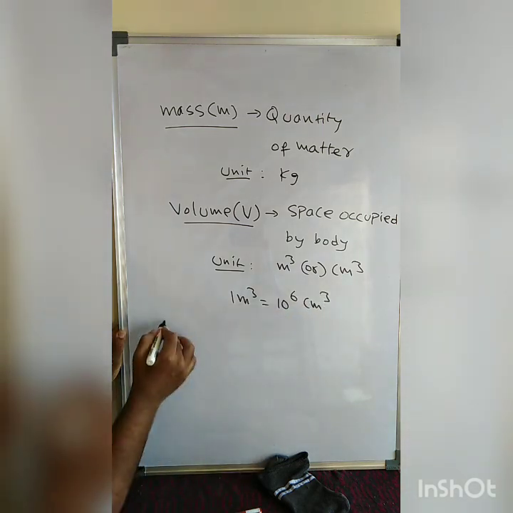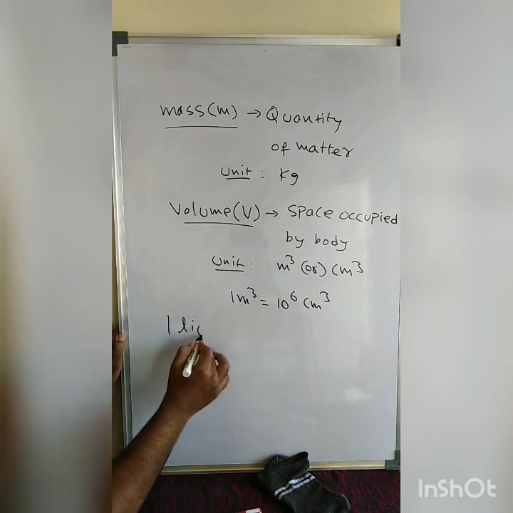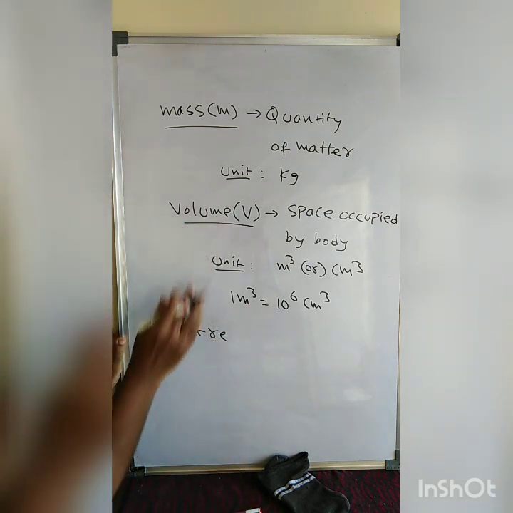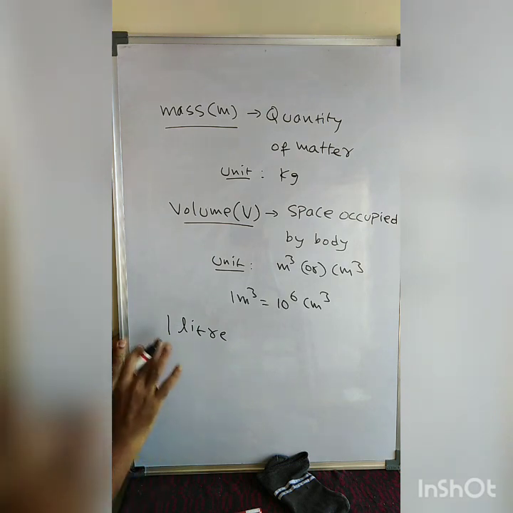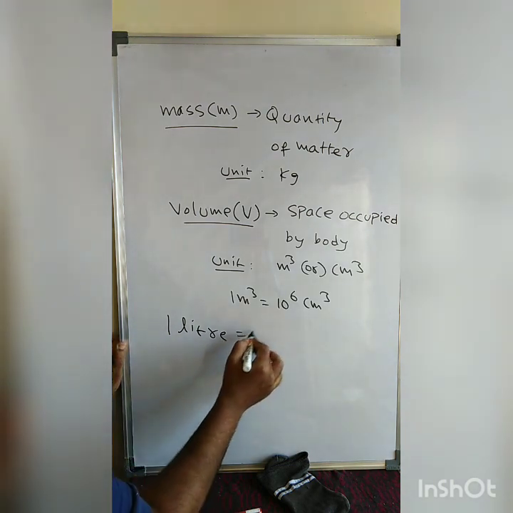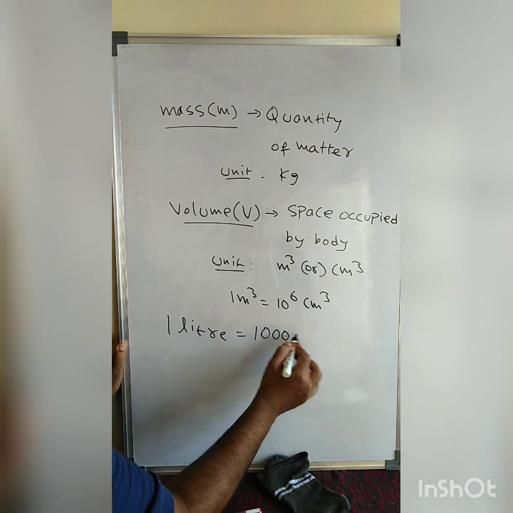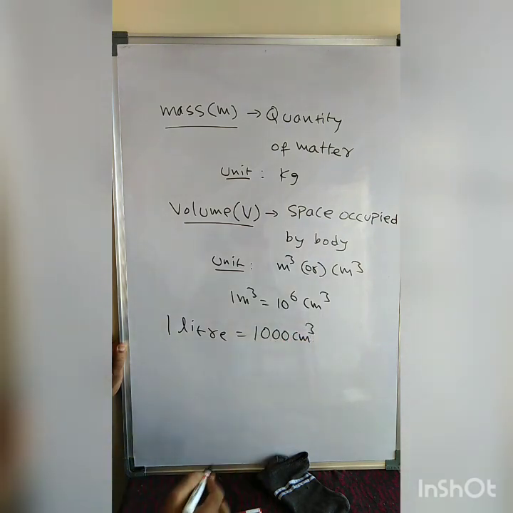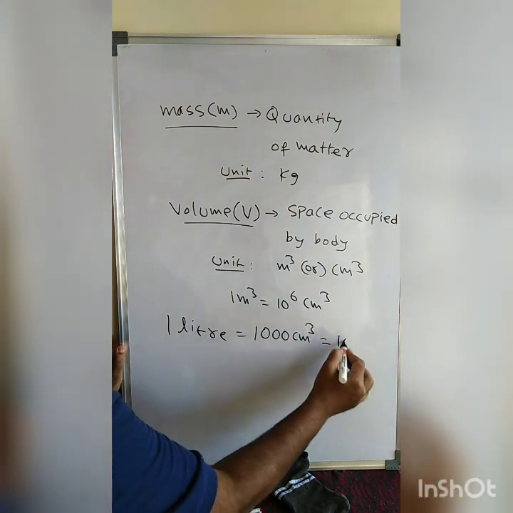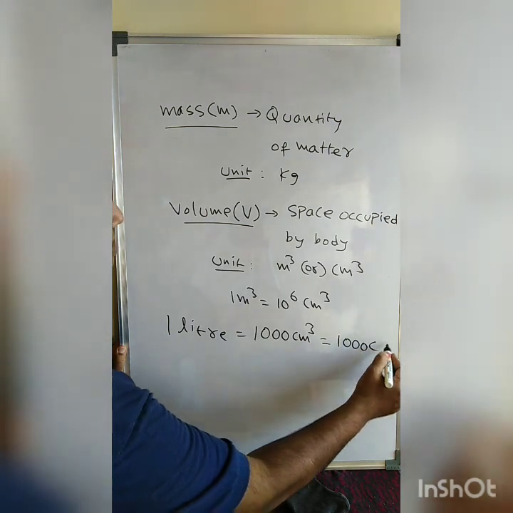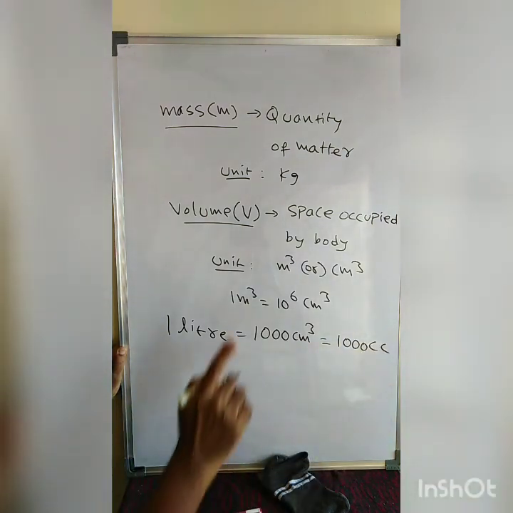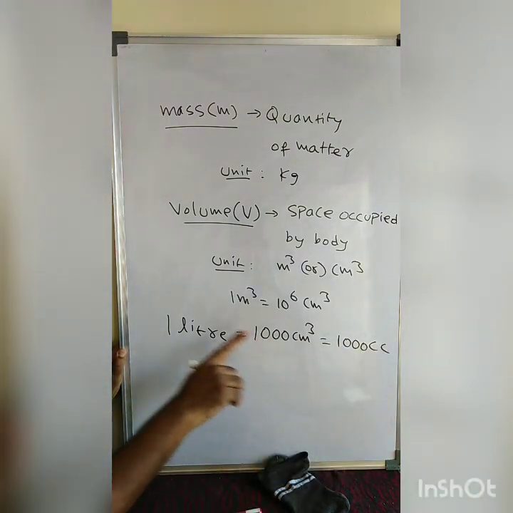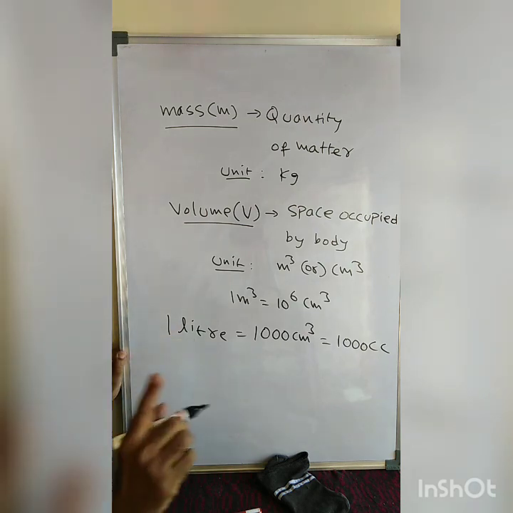Suppose we take 1 liter. 1 liter is also a unit of volume. 1 liter is 1000 cubic centimeter, or 1000 cc.